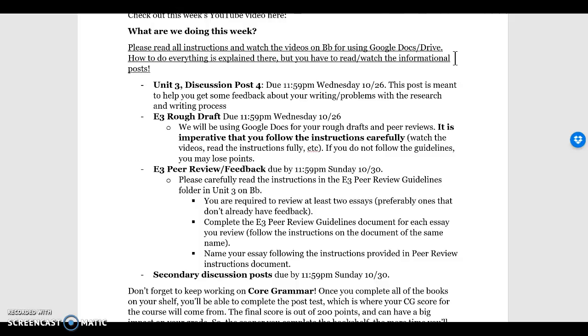So you do have until Wednesday to work on your rough draft. I hope that you've been working on it since you worked on your outline. Everyone does have some feedback on their detailed outline from me, so you can check that out before you continue working on your draft. And then, of course, the peer reviews are designed to get a little bit different perspective and a little bit more feedback before you jump into final editing and polishing and things like that.